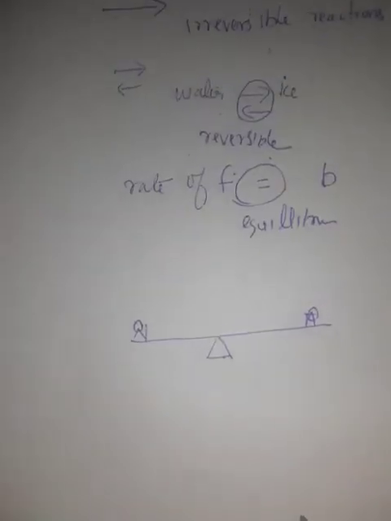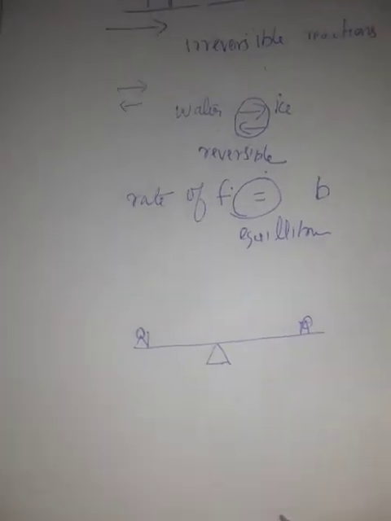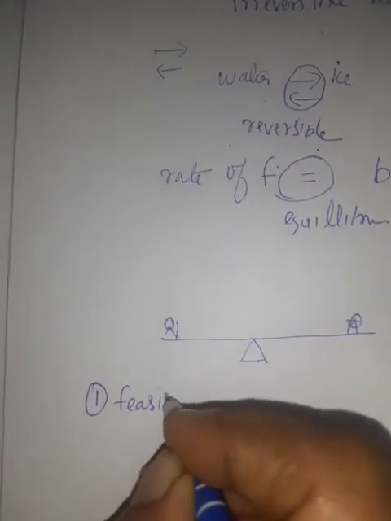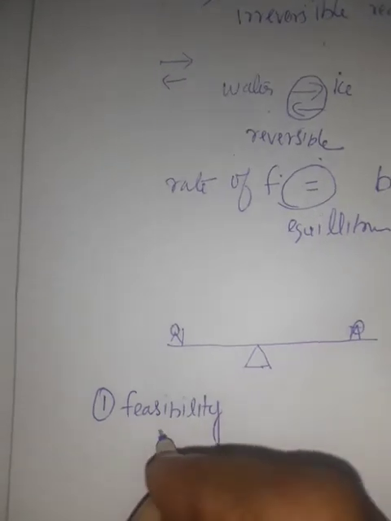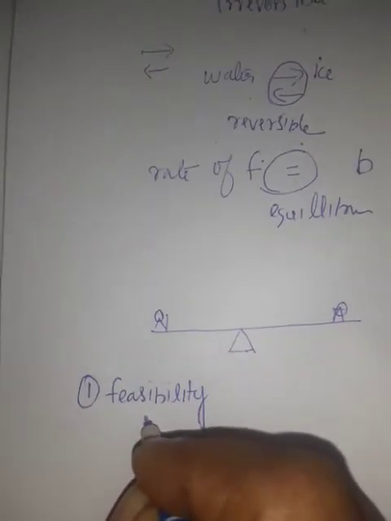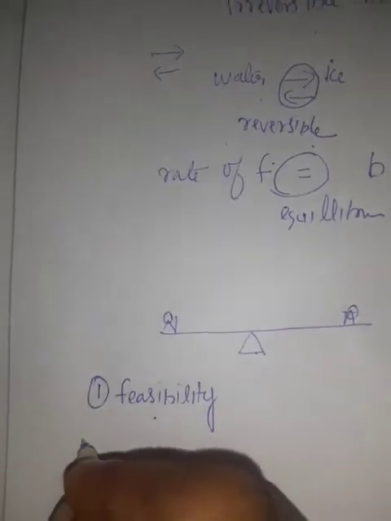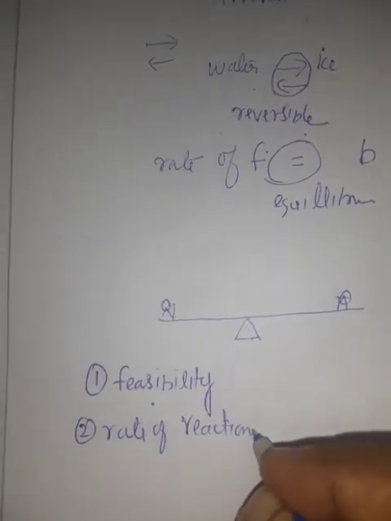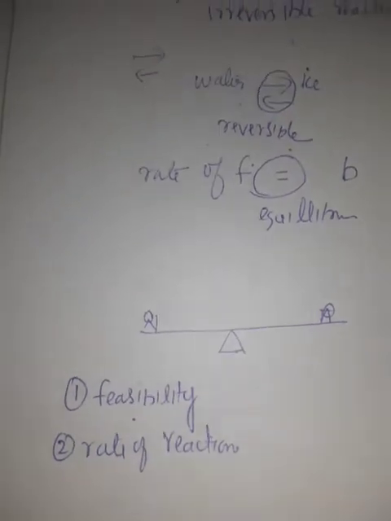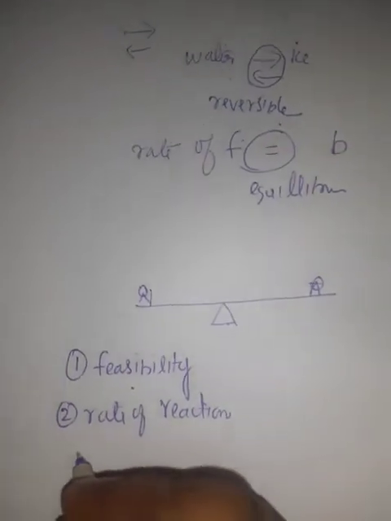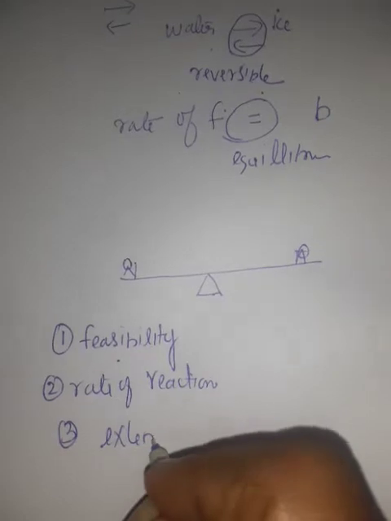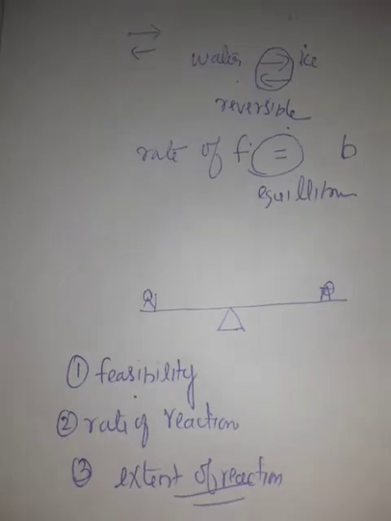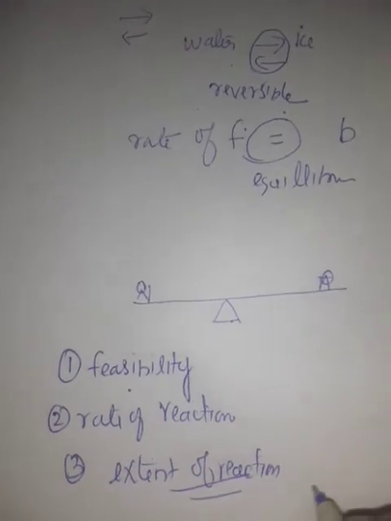Regarding a chemical reaction, three aspects should be known. One is feasibility. You have already learned this word in thermodynamics. Feasibility means possibility. Number 2, rate of reaction. Rate means speed of a reaction, which you have learned in chemical kinetics. Now, the third one, extent of reaction. That only we are going to see in this equilibrium lesson.